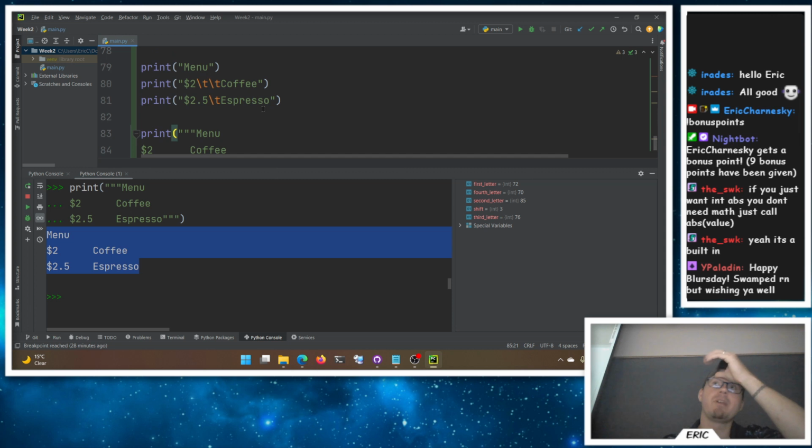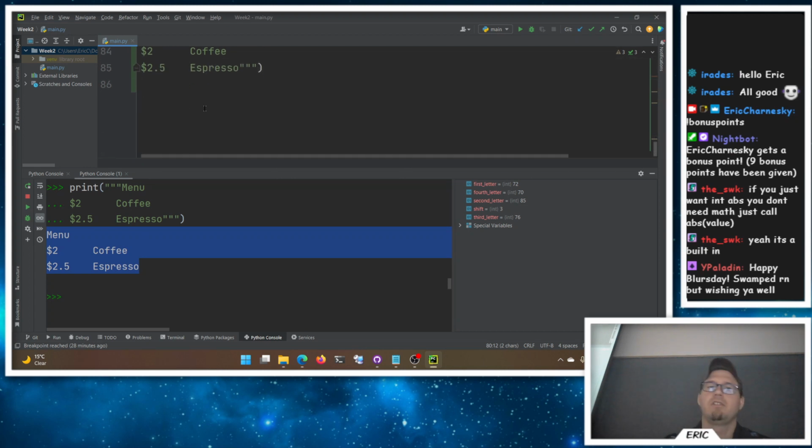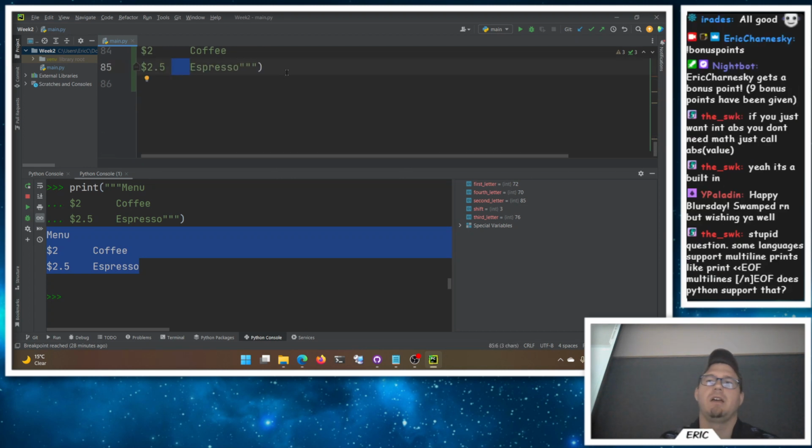So again, just depending on what you want to do, there's like three different ways to do everything in code. So if you like multi-line strings, great. If you like the escape characters, great. Totally up to you. Now I have seen there are some programs that will interpret tabs as a different number of spaces. So you don't always get four necessarily, but that does it.